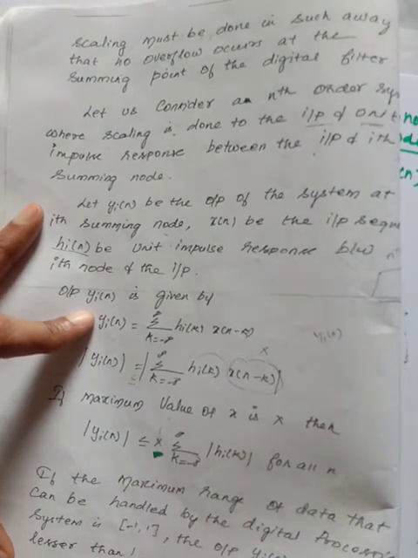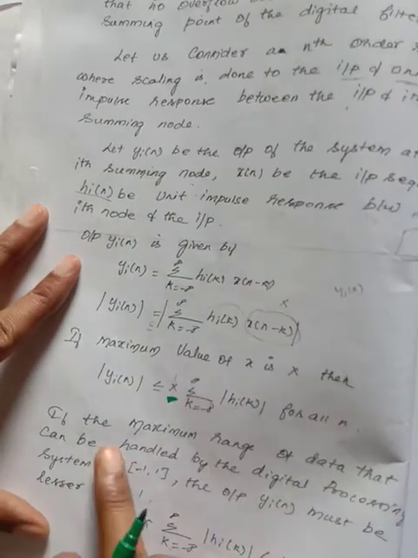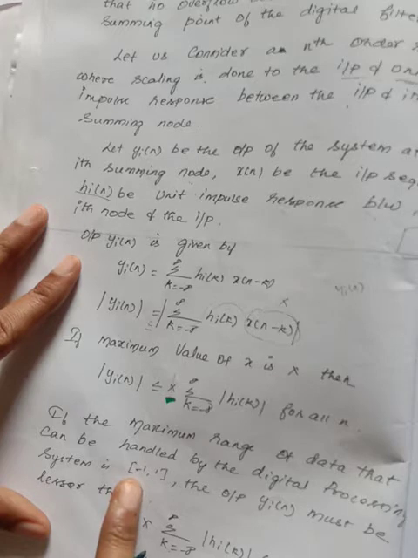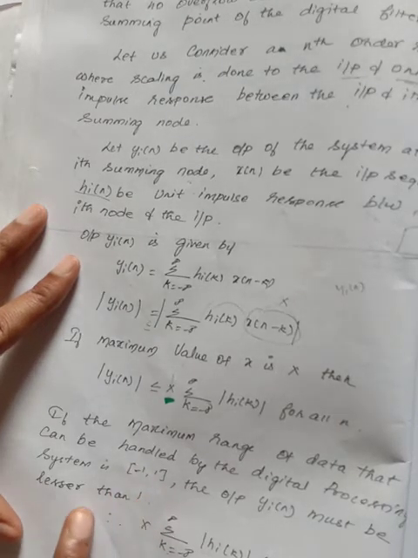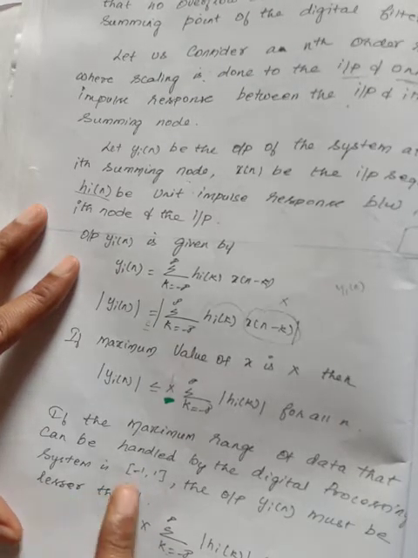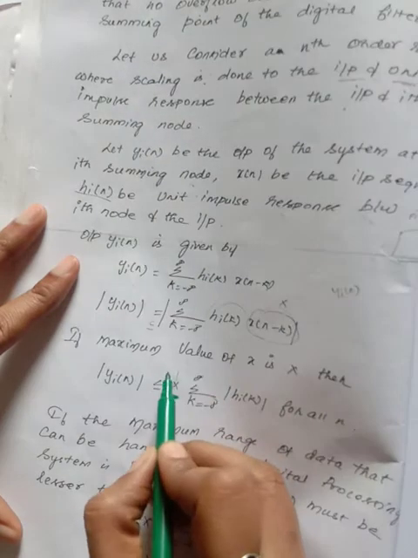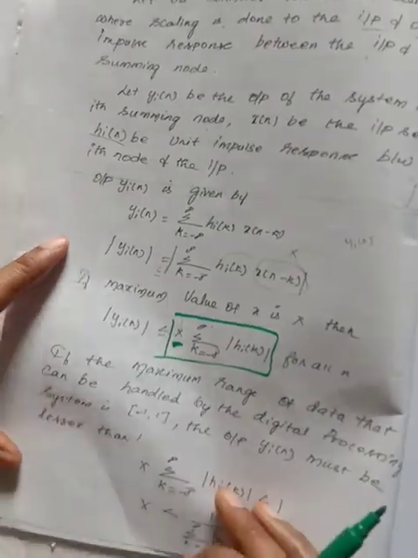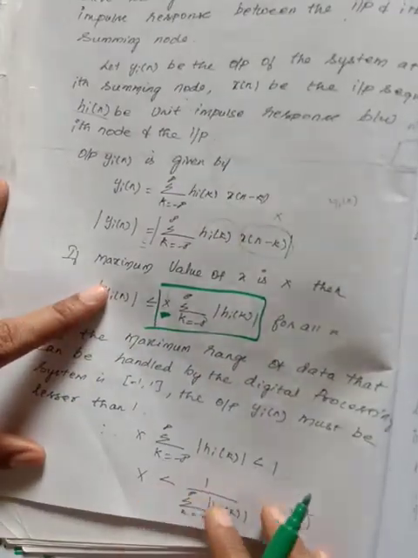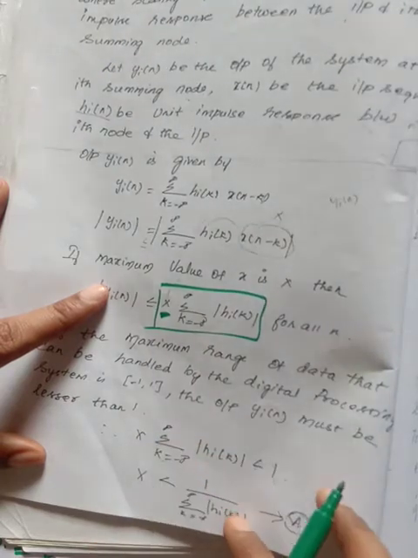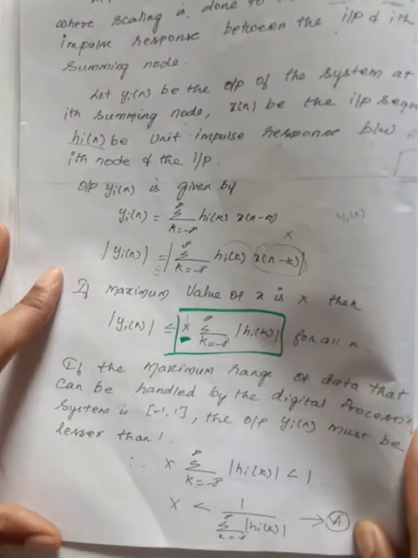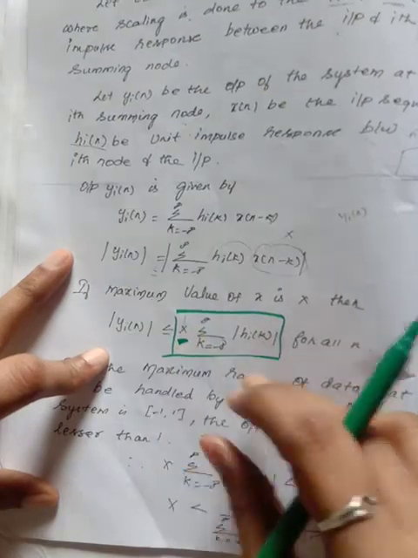In digital processing, the maximum and minimum range is -1 to +1. So the output y of n must be less than 1. Therefore I have a condition: bringing this into the denominator, x should be less than 1 divided by summation k equal to -infinity to infinity of the magnitude of h of k. I hope you have understood why I am choosing it like this.